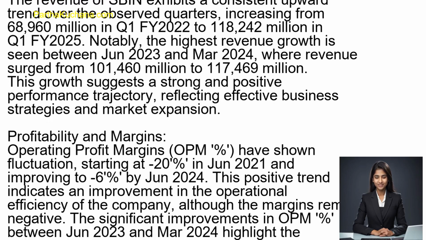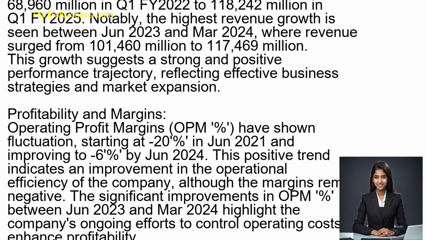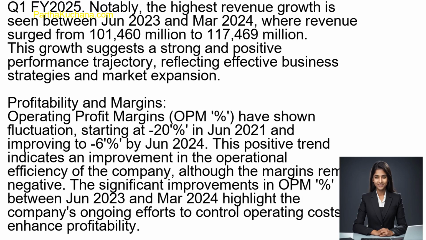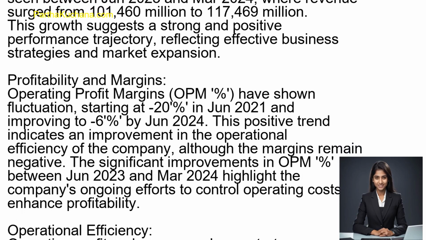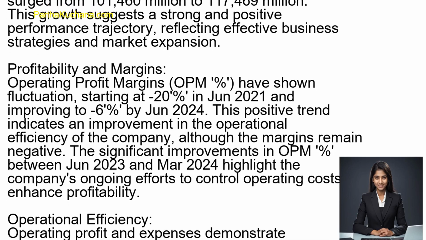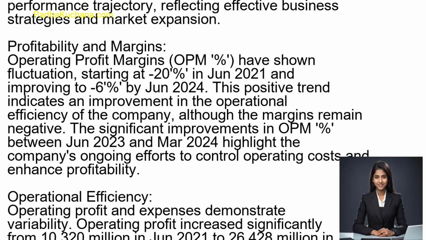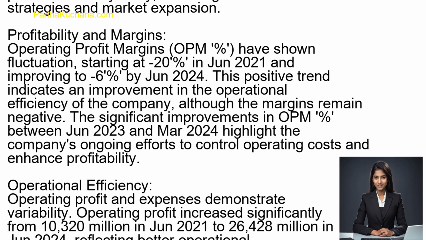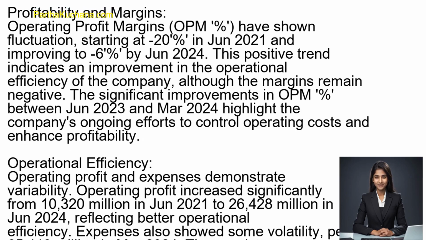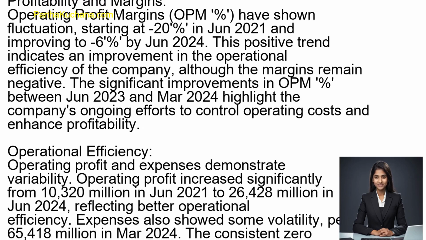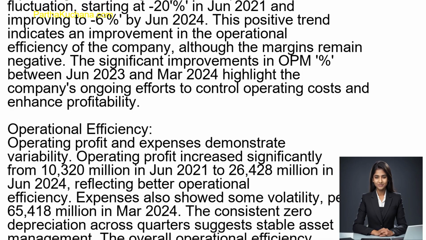This is done based on trends and growth, profitability and margins, operational efficiency, profit before and after tax, earnings per share, EPS, details from quarterly earnings reports over the past several quarters. Trends and growth. The revenue of SBIN exhibits a consistent upward trend over the observed quarters, increasing from 68,960 million rupees in Q1 FY 2022 to 118,242 million rupees in Q1 FY 2025.